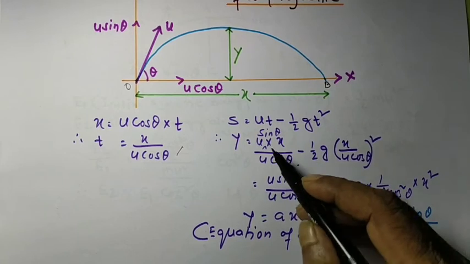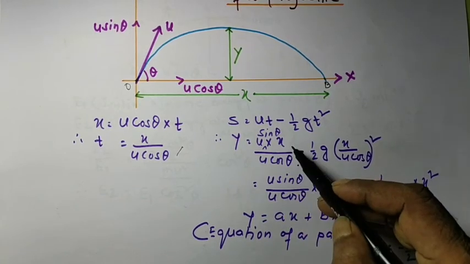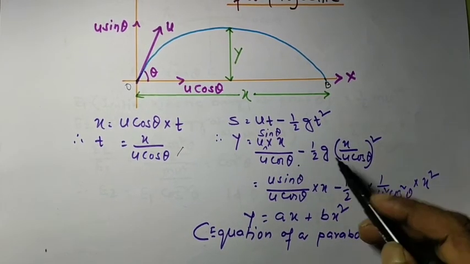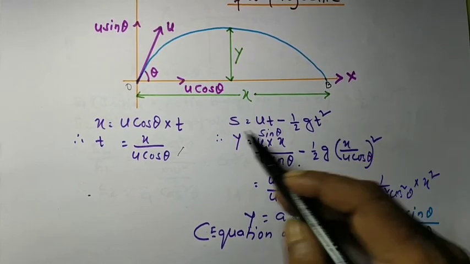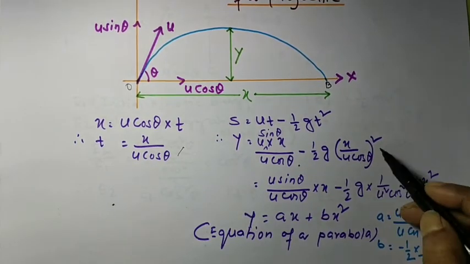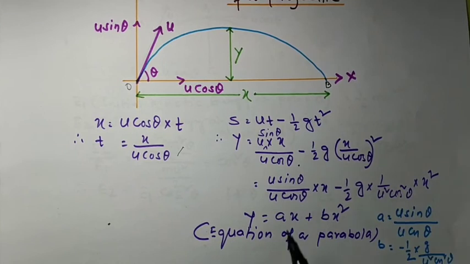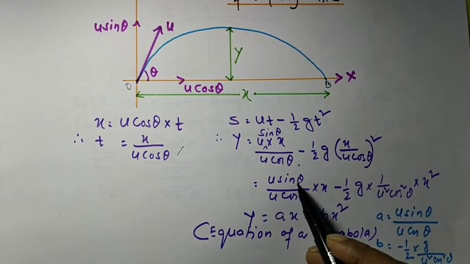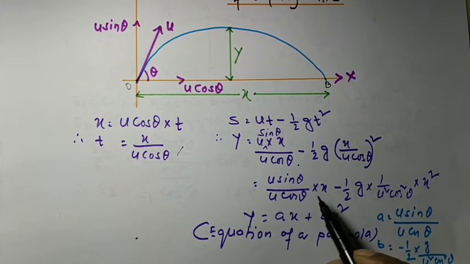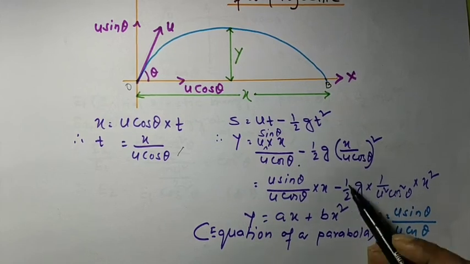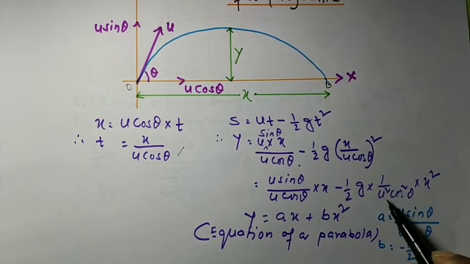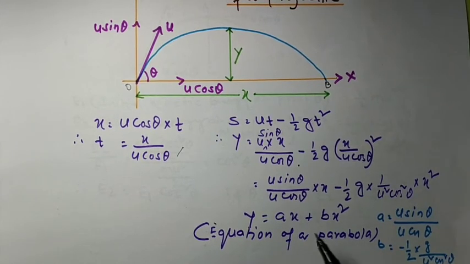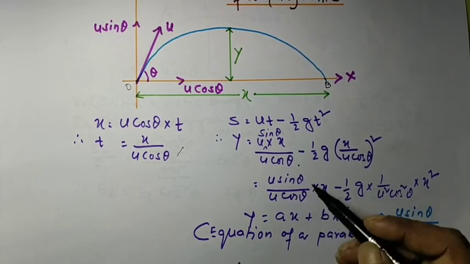So what has come? y is equal to u sin theta into x by u cos theta, minus half into g into t square, where t is x by u cos theta, so x by u cos theta whole square. So it has come u sin theta by u cos theta into x, minus half g into 1 by u square cos square theta into x square. This form has come, u sin theta by u cos theta.